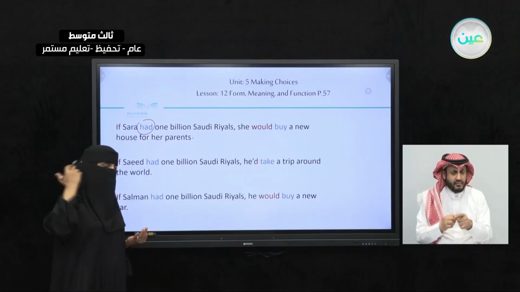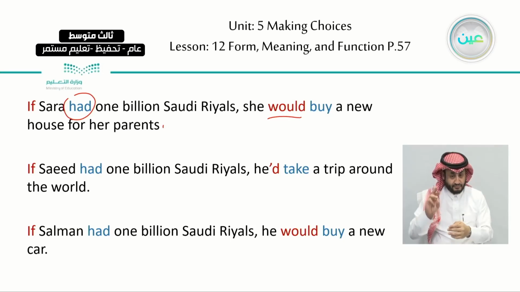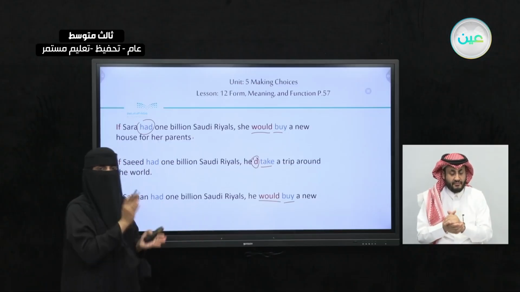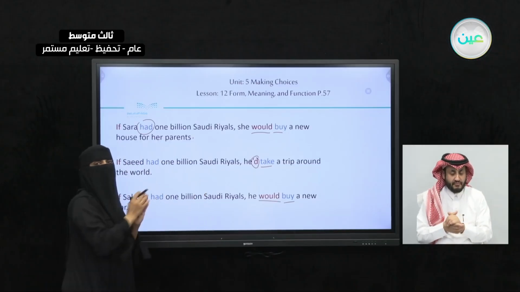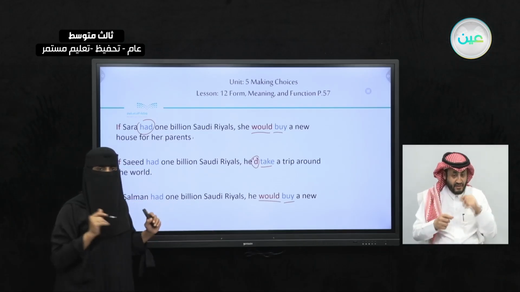It's in the past, right? And here we have would, this is the short form of would, and here we have the base form of the verb. We don't add s, ed, nothing. This is how we form the if conditional when it is imaginary and unreal situations.